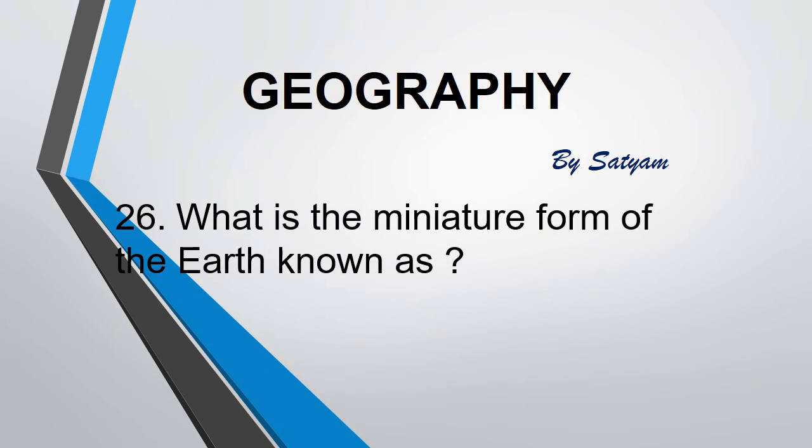The next question is, what is the miniature form of the Earth known as? The answer is globe. On the globe, countries, continents and oceans are shown in their correct size.